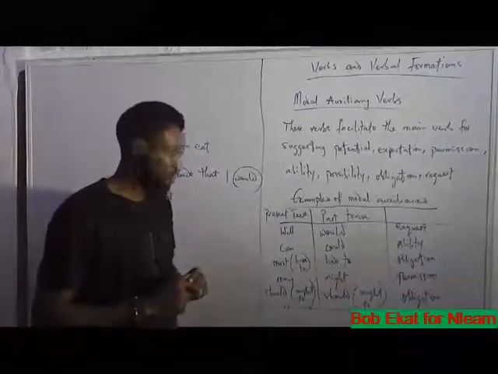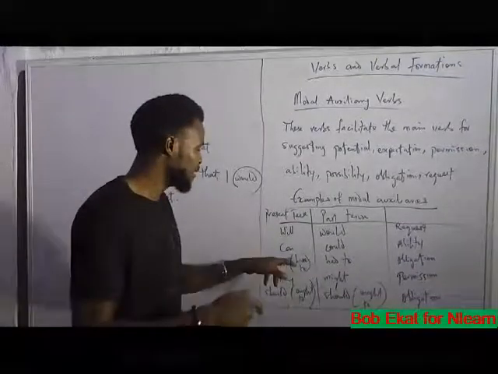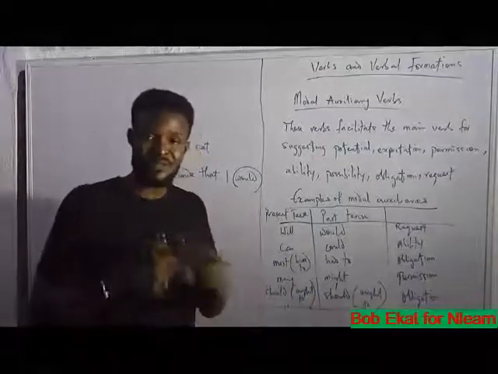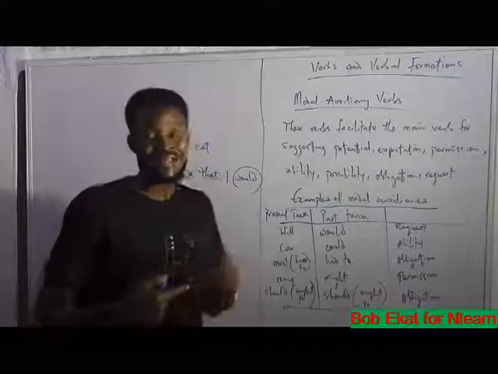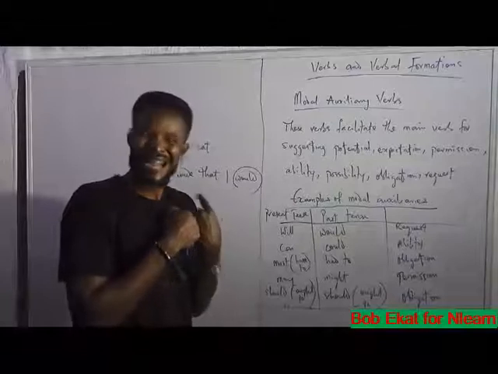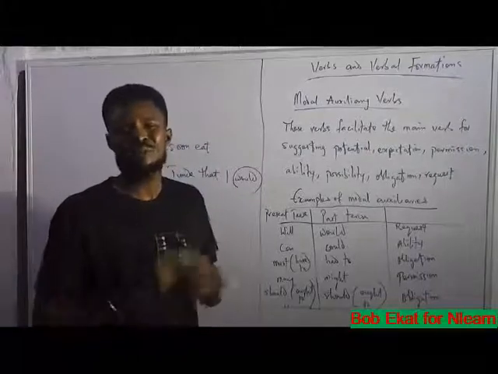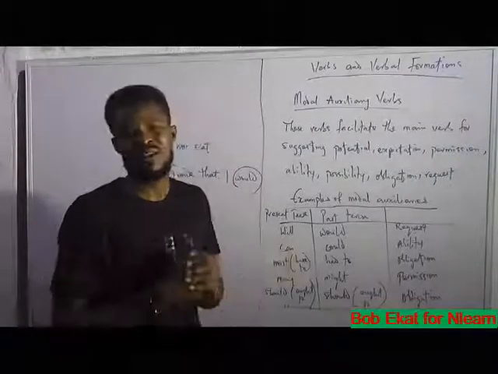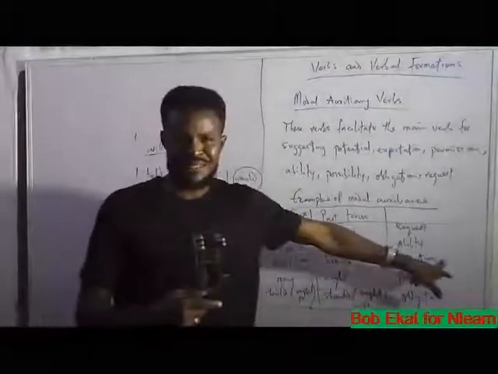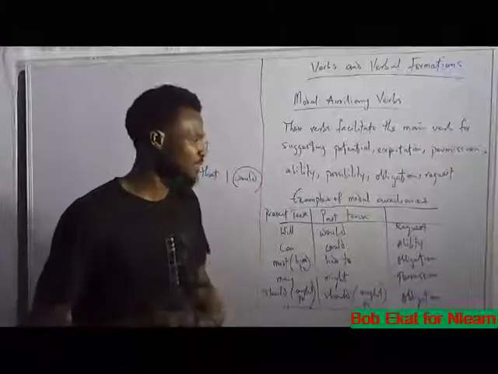Next is must, which can be have to. If you must do something, then you have to do that thing. Must is in present form, and if it must be reversed to past, then it will be had to. I had to go home early yesterday. You cannot say, I must go home early yesterday. Then you are wrong. And must expresses obligation, as it is in our definition here. Obligation is a function of modal auxiliary.